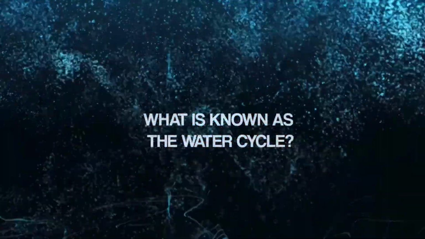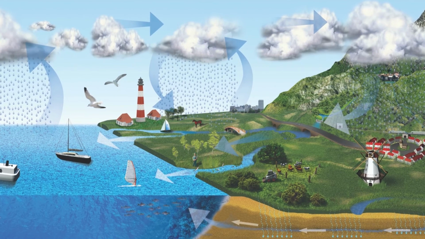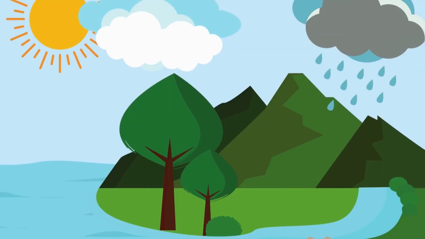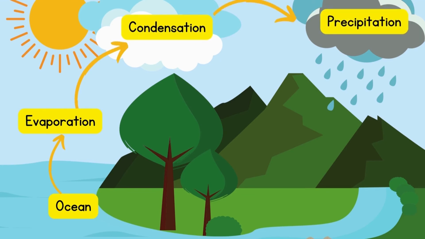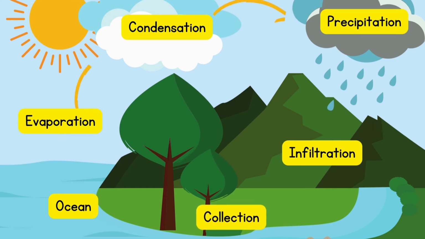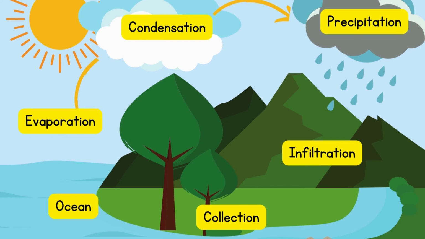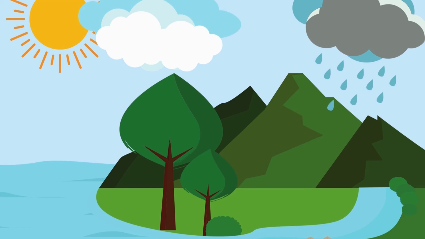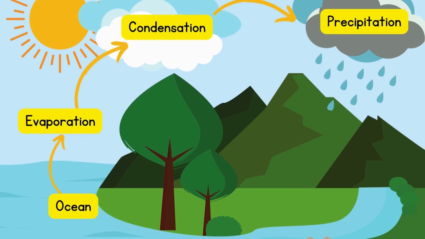What is known as the water cycle? Thanks to the water cycle, water is never sitting still. The continuous process by which water is circulated throughout the Earth and the atmosphere through evaporation, condensation, precipitation, and the transpiration of plants is known as the water cycle. The atmosphere gets the water that is evaporated from the surface of the land and water bodies, and also the water transpired from plants. This water, which exists as water vapor in the atmosphere, is subjected to condensation and returns to the Earth as rainfall through the process of precipitation.